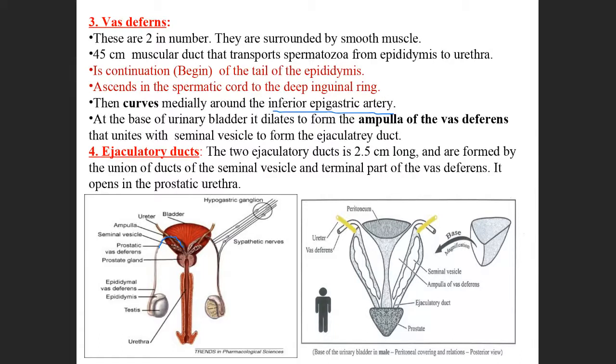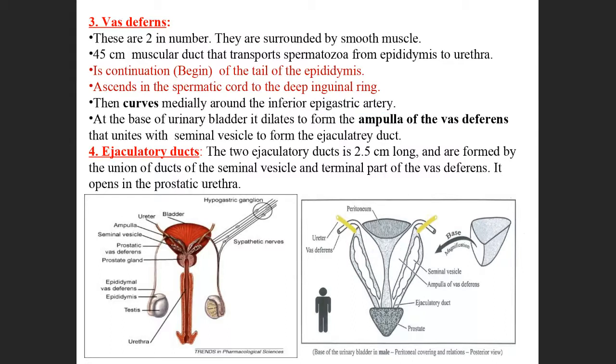Okay. Then what happens? Then this vas deferens makes an ampulla. So ampulla means this one. See here, all of you come to this picture. Ampulla means a small bulge.